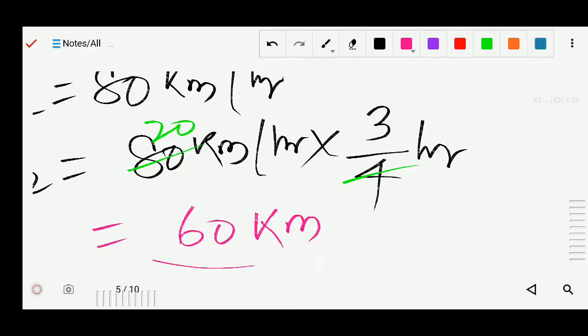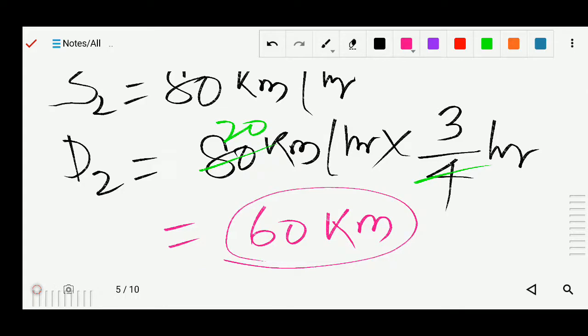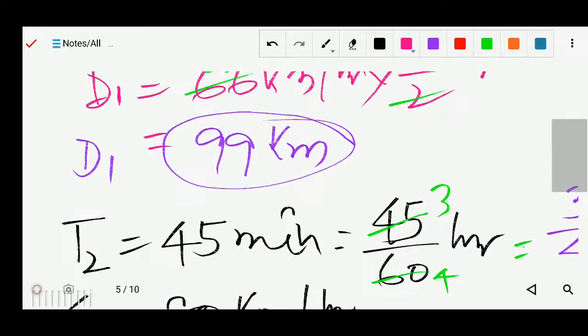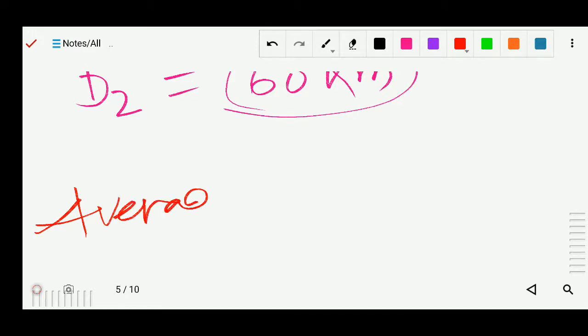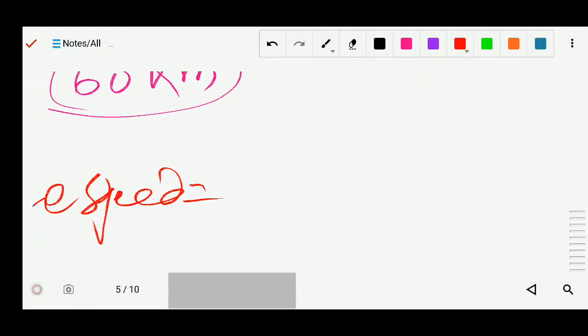Kilometer. So what is the distance d2? d2 is 60 kilometer and d1 is 99 kilometer. Now we can find the average speed. So we know the formula, average speed equals to, what is the formula for average speed?